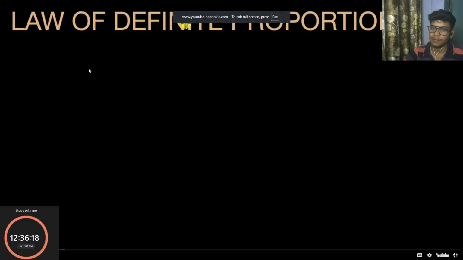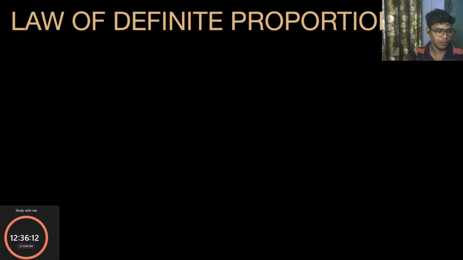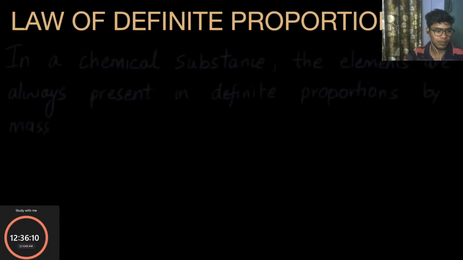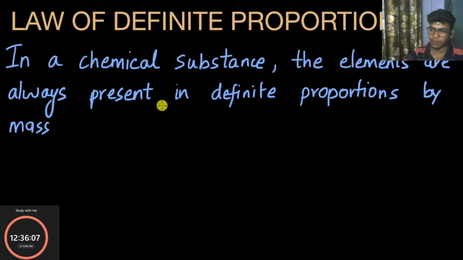Let's talk about the law of definite proportions, or it's sometimes called the law of constant proportions. Now this law states that in any chemical substance, the elements are always present in definite proportions by mass. Now instead of proportions, we can call them ratio to make the definition simpler. So we can say that the elements are always present in a definite or constant ratio by mass.